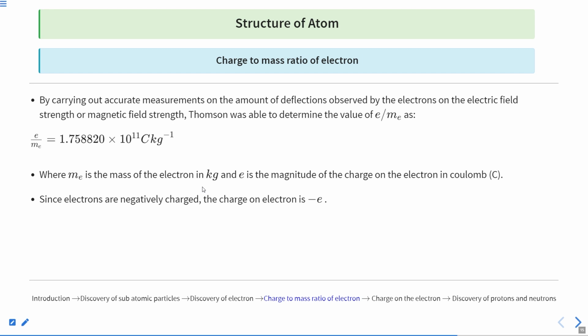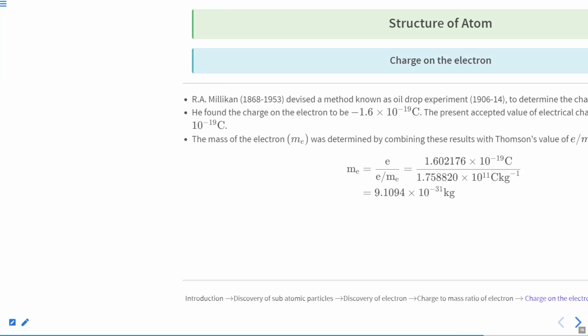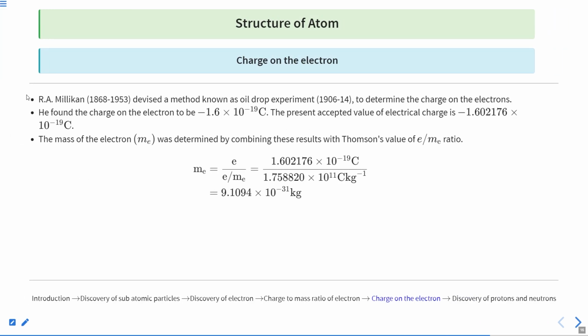Now we are still not aware of what this mass is. Once we get either the mass or the charge, we can calculate both of them, because our ratio is known. For that, the hero that comes out was Millikan. He devised a method known as the oil drop experiment, and with the help of this experiment, he calculated the charge on the electron. The charge that he calculated was 1.6 into 10 to the power minus 19 coulomb.